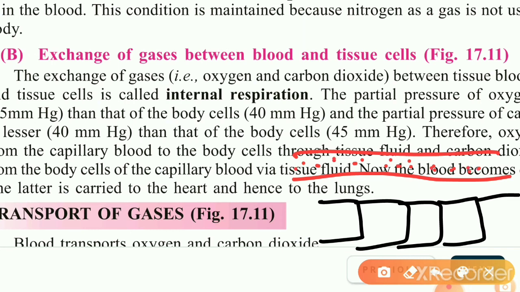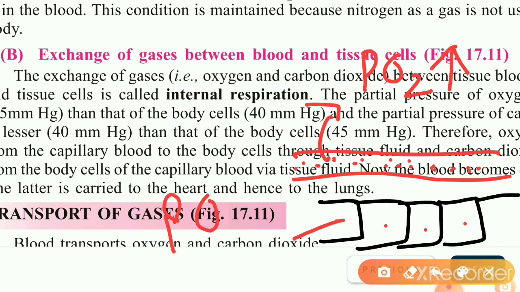The hemoglobin has oxygen in it. Now if we talk about this blood, here in the blood, the partial pressure of oxygen is more as compared to the partial pressure of oxygen in the cell. Okay?